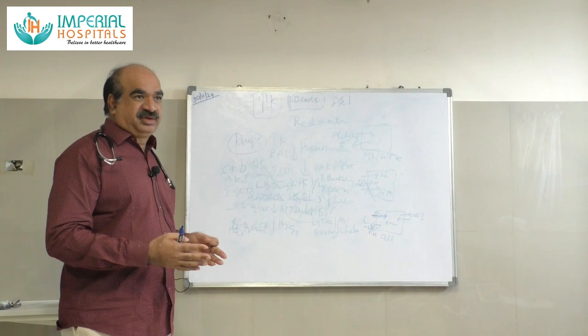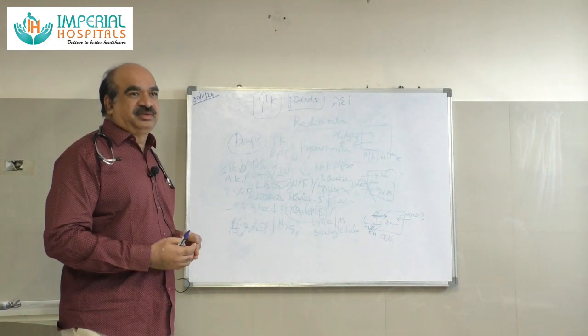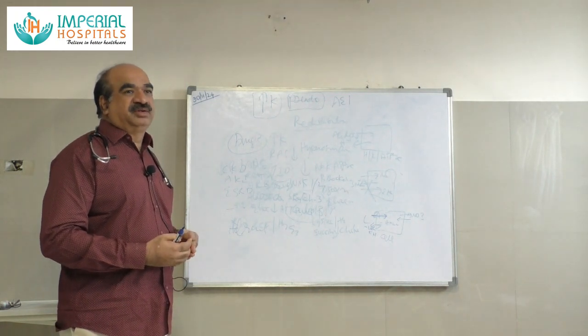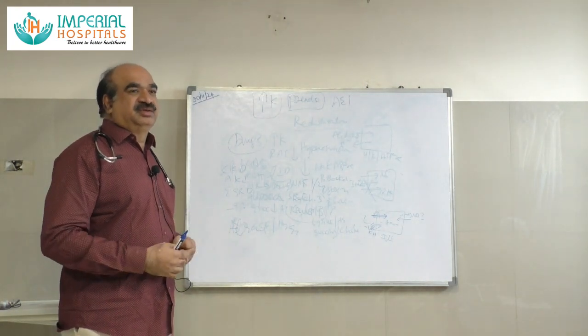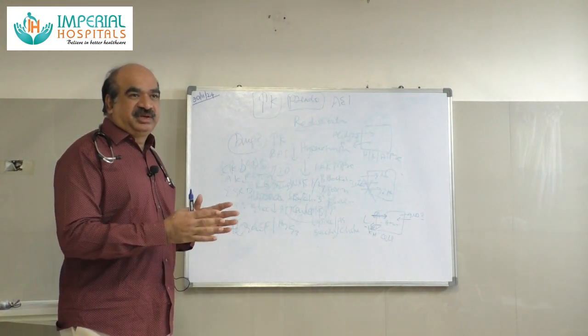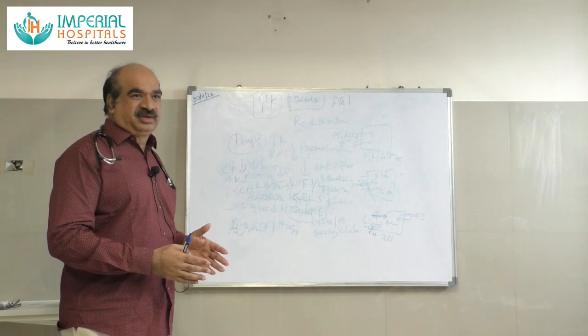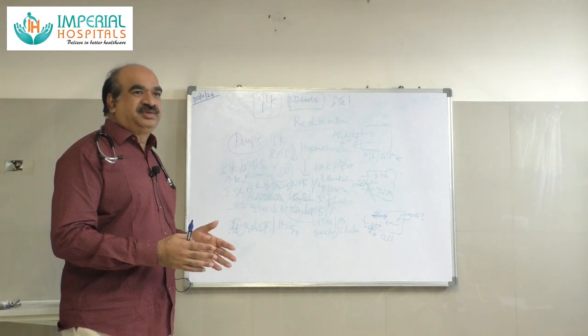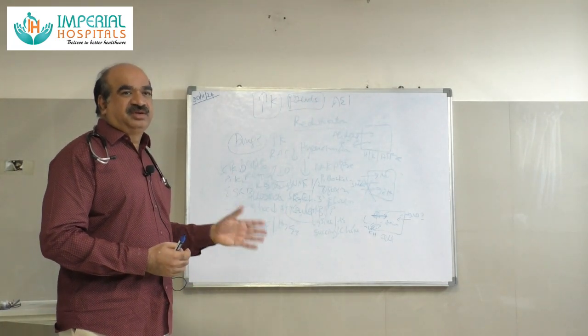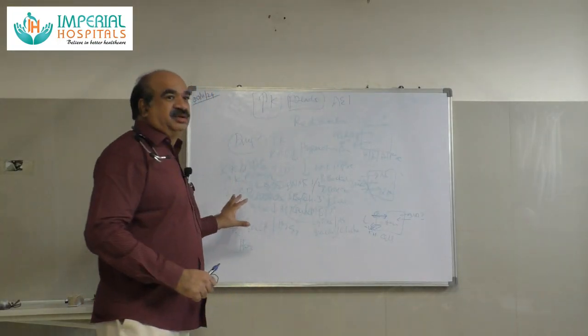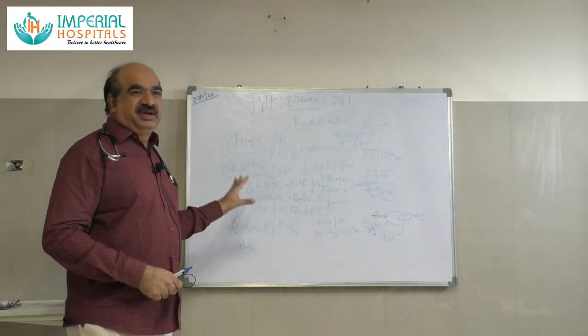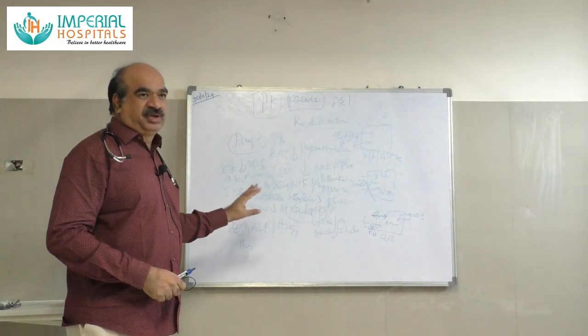Or drugs can cause decreased production of aldosterone. Like heparin, even beta blockers, cyclosporin, ketoconazole, they all decrease aldosterone production. Whenever there is decreased steroid synthesis, ketoconazole inhibits steroid synthesis. That can cause decreased aldosterone production. Or there are hereditary conditions involving the adrenal gland, causing adrenal insufficiency and hyperkalemia.